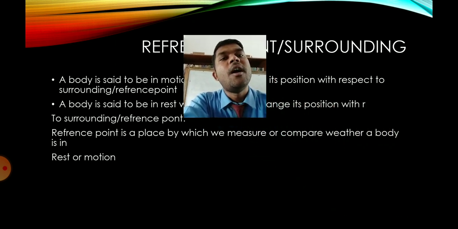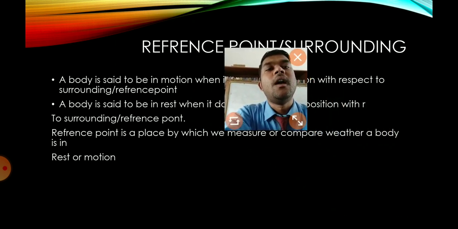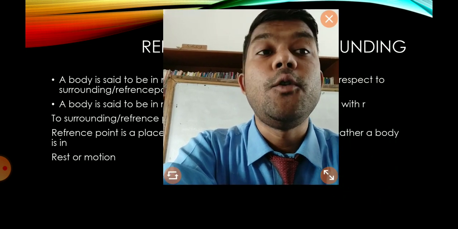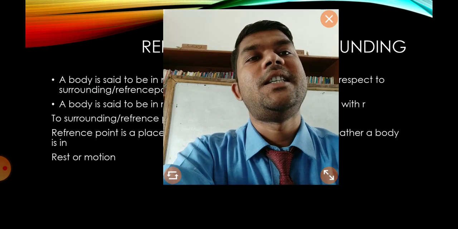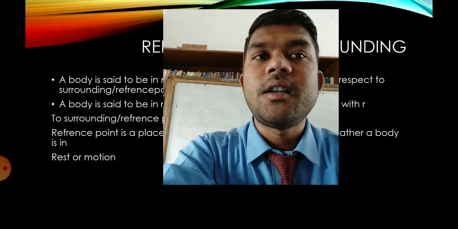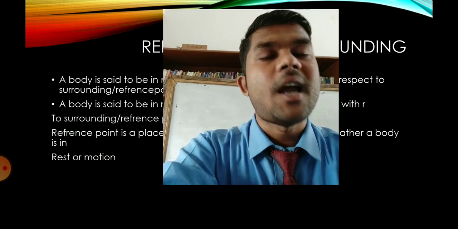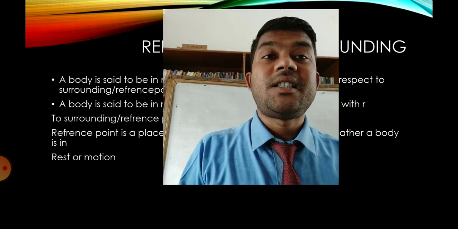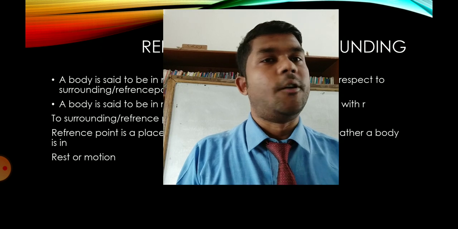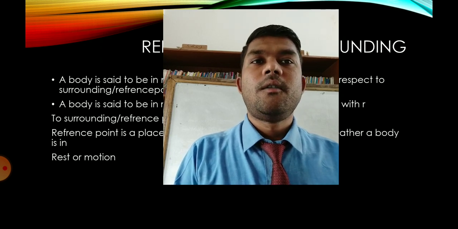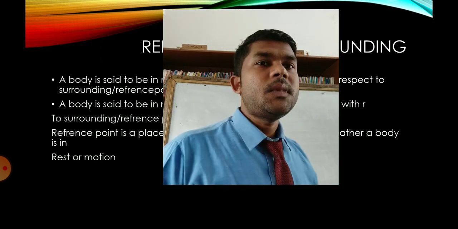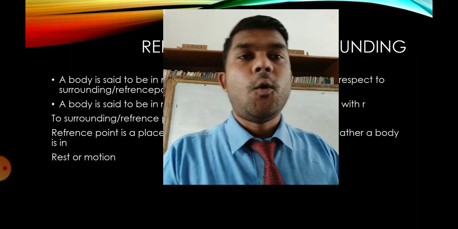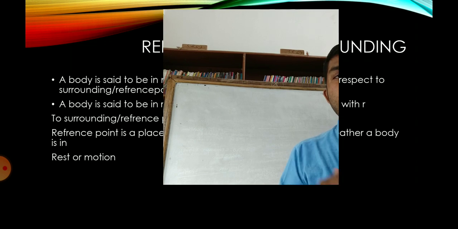Talking about the reference point, that is the place or point by which we compare whether a body is at rest or in motion. The same thing we call the surrounding. Now I can say I am at rest. Why? Because I am not changing my position according to the surrounding. The distance between the whiteboard and me is the same when I am not moving. But when I go this way, I am changing the position.